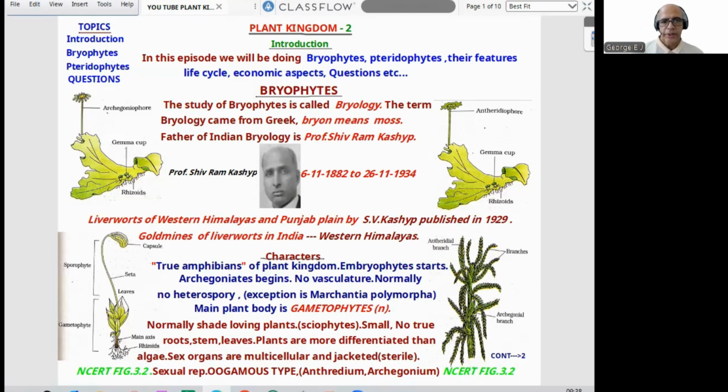Now, next is sexual reproduction. It is oogamous type, sex organs as usual, antheridium, archegonium. And first, you can find 4 bryophytes. These are Marchantia, Funaria, Sphagnum, NCERT diagram, identification question. Characters will be studied later as we proceed. Now we can proceed to second page. Hoping it is clear, first page.